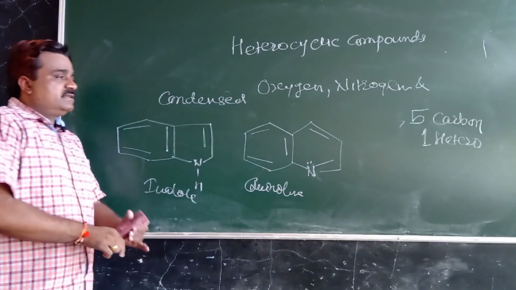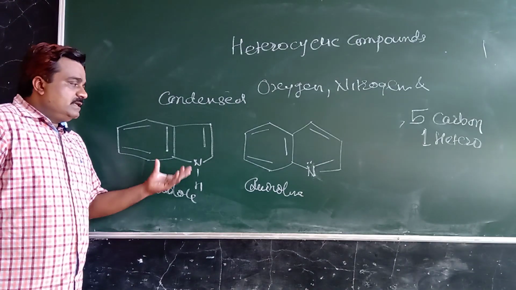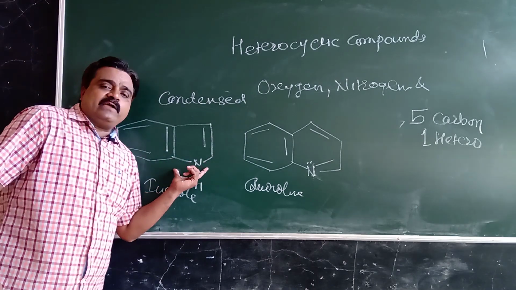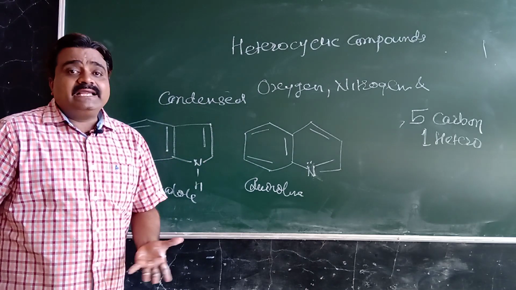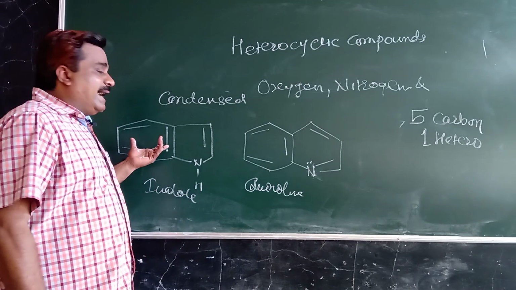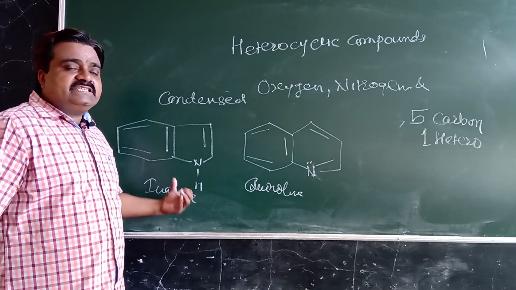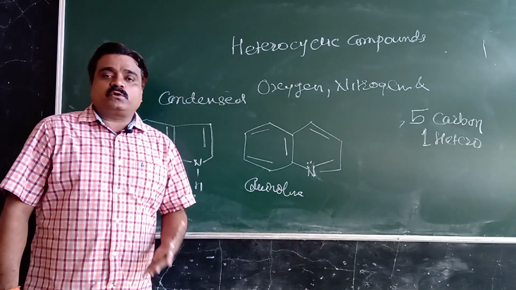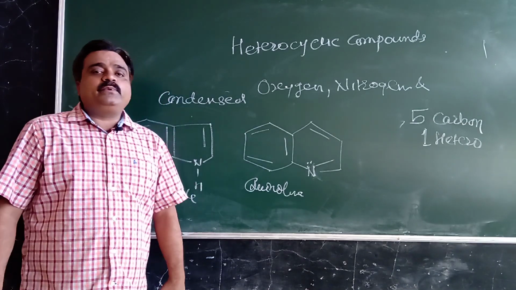Indole contains a 5-membered heterocyclic ring fused with an aromatic ring. Then such type of heterocyclic compound is known as condensed heterocyclic compound. For example, indole.